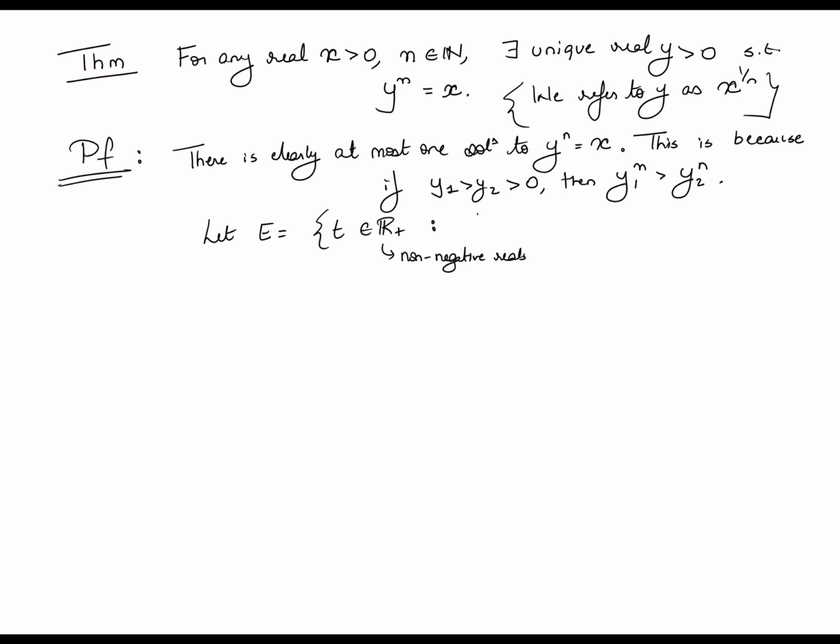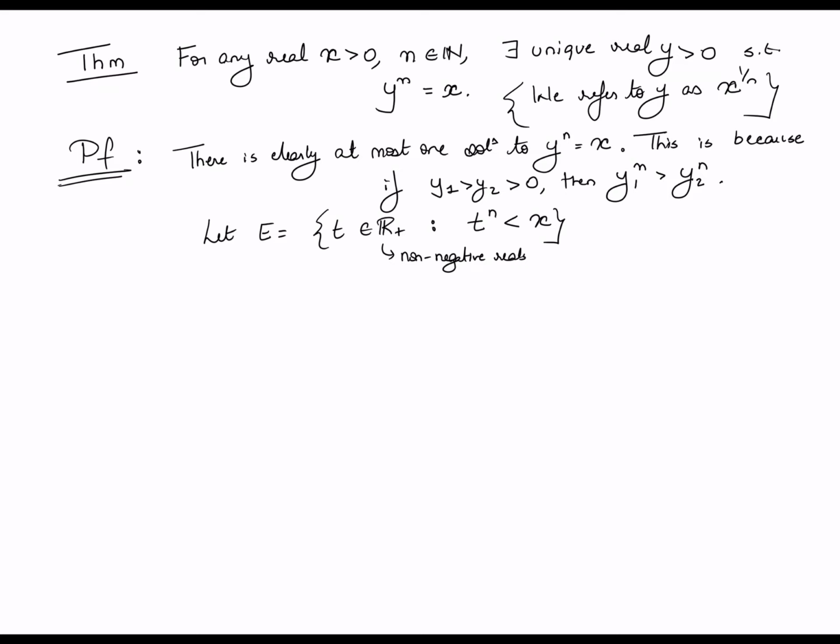Okay, such that t raised to n is less than x. So I'm going to define the set E as the set of all non-negative reals that satisfy the property that that real number raised to n is in fact strictly less than x. Now I want to argue that this set is bounded from above, and later we are going to show that because it's bounded from above, there must be a least upper bound for the set, and that least upper bound is in fact the value of y, the solution of y raised to n is equal to x. That is where we are headed.